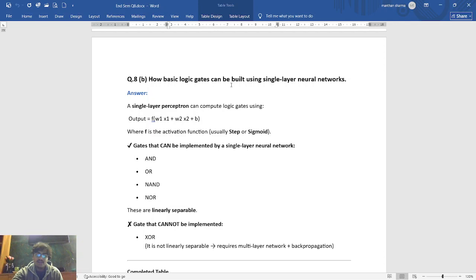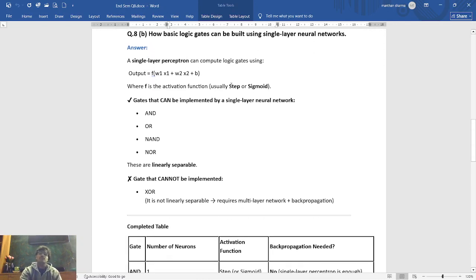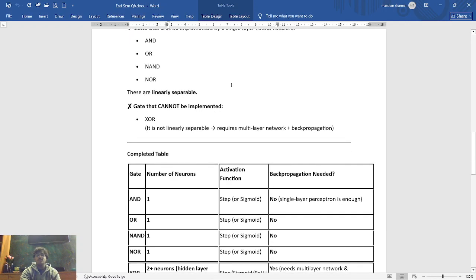So here's what a single layer network can do. It can perform AND, OR, NAND or NOR. All of these are linearly separable, so one neuron is enough. For example, an AND gate can use weights w1 equals 1, w2 equals 1, and bias equals minus 1.5. An OR gate can use bias equals minus 0.5.